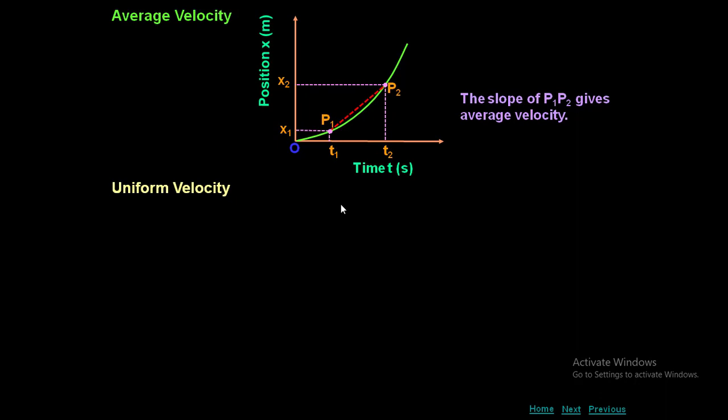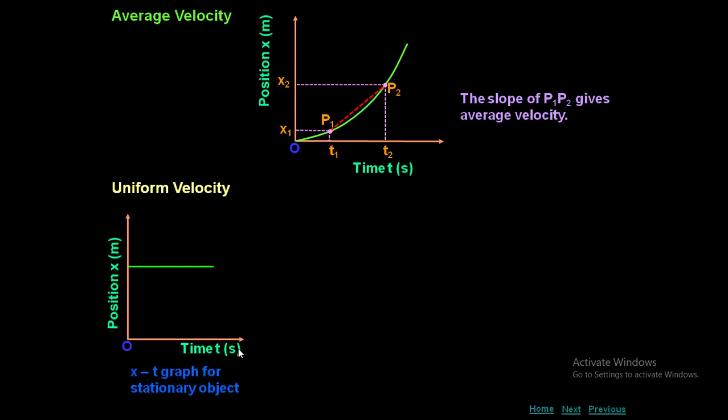Now uniform velocity. How can I represent uniform velocity? Uniform means same. So we are going to represent the uniform velocity in the position-time graph. What do you mean by uniform velocity? Equal displacements in equal intervals of time. First, we are taking a straight line parallel to the x-axis. Whenever you take a line parallel to the x-axis, what does this represent? The position of the body remains constant as the time passes. So will there be any velocity here? That represents a stationary object. Whenever the object is stationary, what is the velocity? Zero velocity actually.